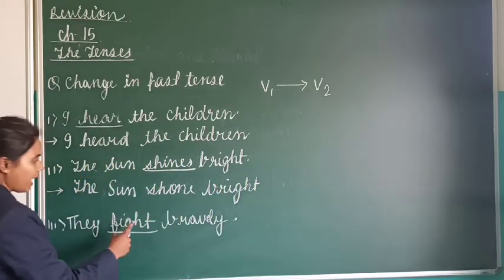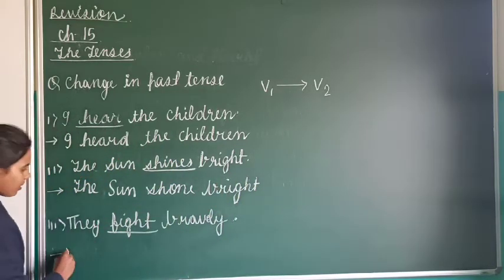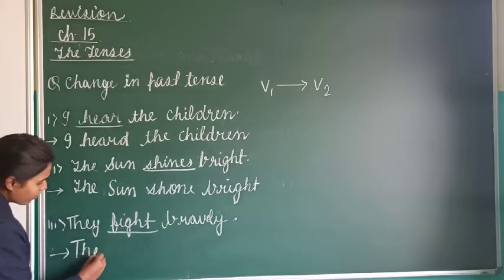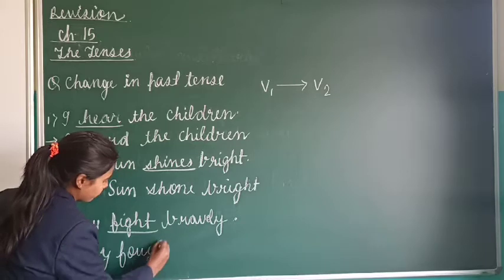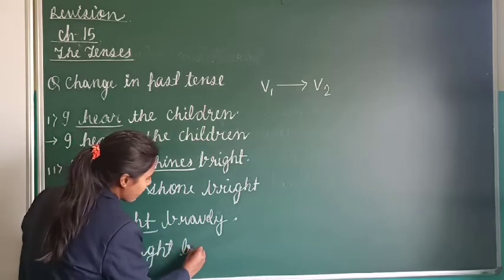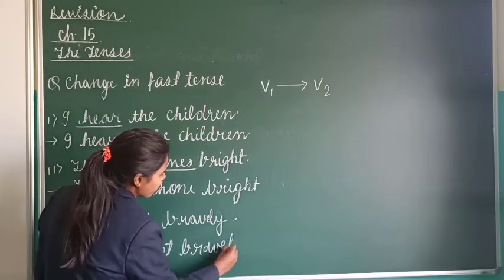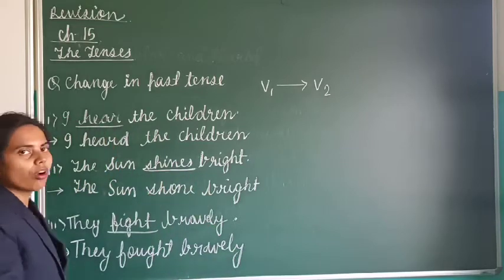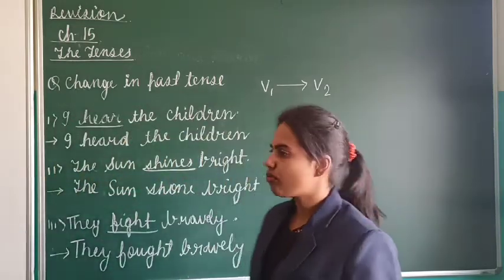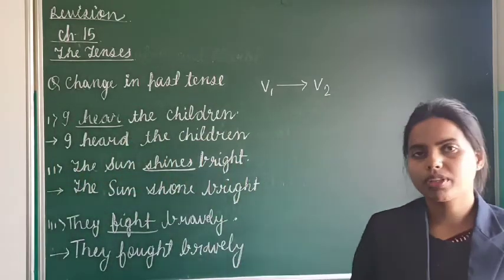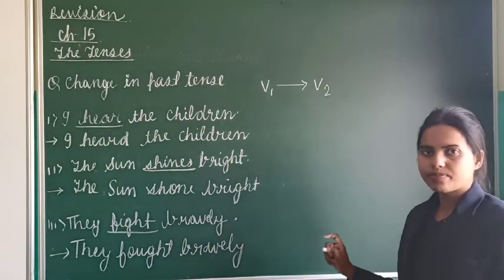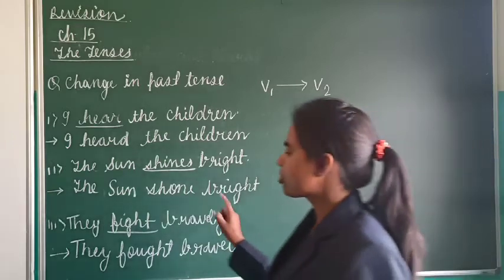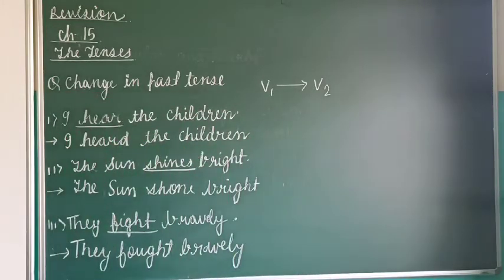Now next, they fight bravely. Past tense of fight will be what? Fought. They fought bravely. So it is very easy when you know the past form of different verbs. For that I have just shown you in the book. From there you will be learning the V2 form of all the verbs. Clear? This is how the question will be asked to you in the exam.